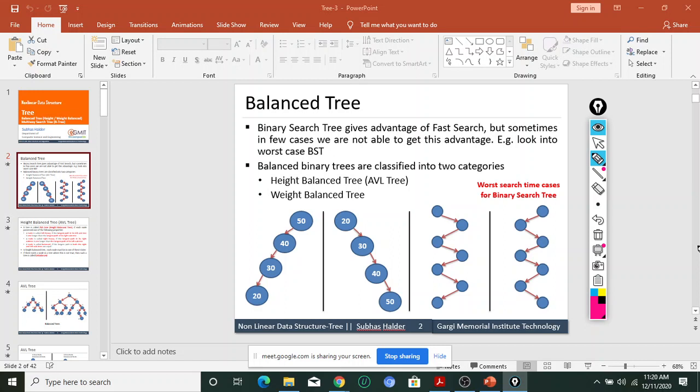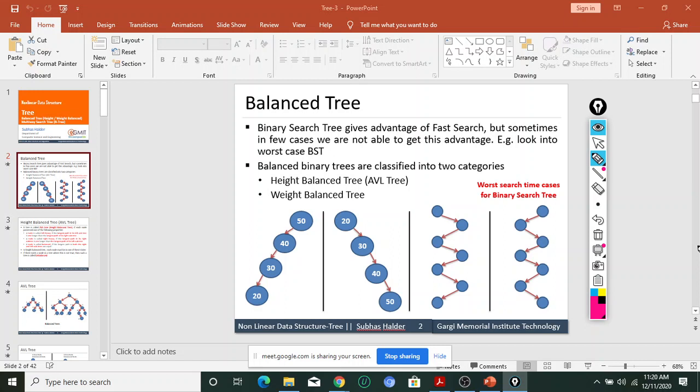How can I improve the binary search tree? Because we don't know how we construct the binary search tree, the searching time will be more or less. This is the disadvantage of binary search tree. If the height is more, then the number of comparisons required to search a particular element is more, and if it is less, then it is okay. But we are not sure whether the height is fixed or not. So to overcome this problem, can we improve the binary search tree?